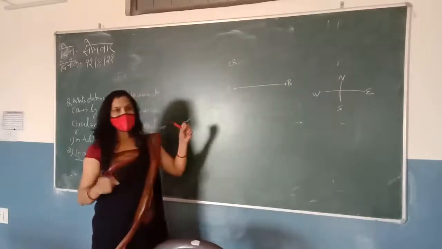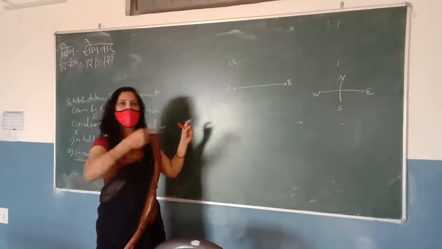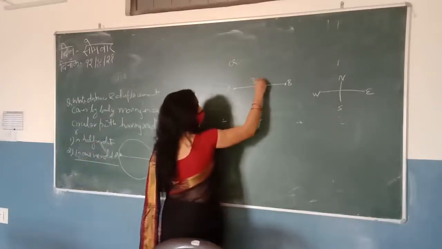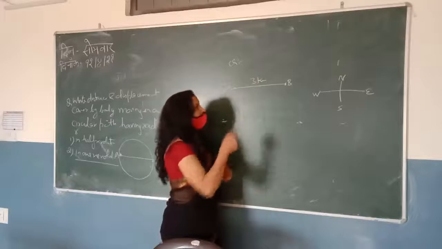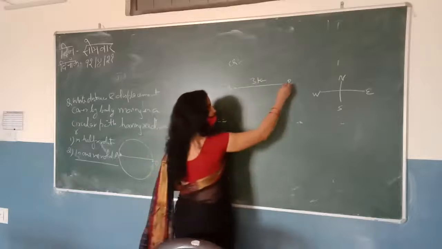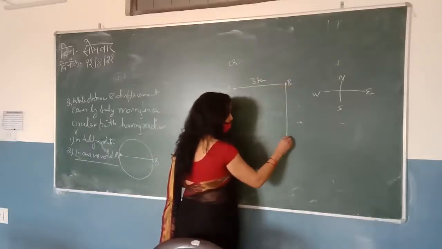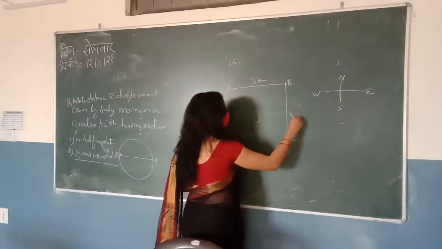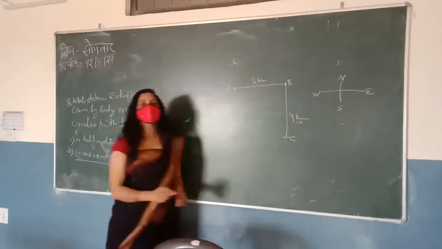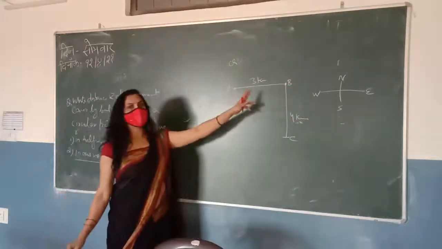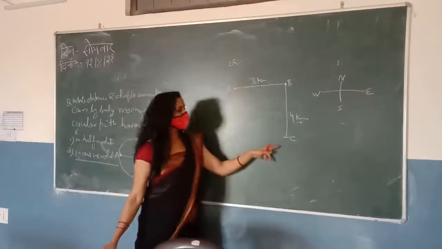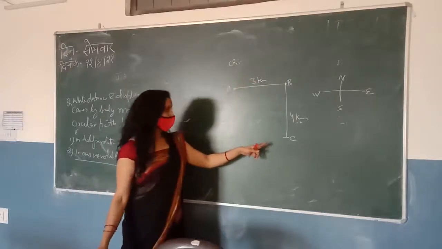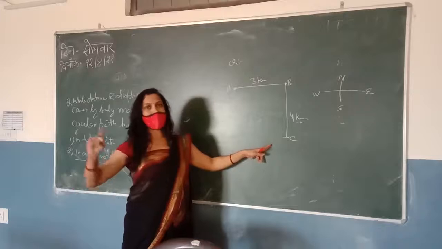So suppose Amit traveled 3 km towards the east and then 4 km towards the south. From this point he moved towards the south 4 kilometers. So the question is, Amit covered 3 kilometers towards the east and then 4 kilometers towards the south. You have to find the distance and displacement of Amit.